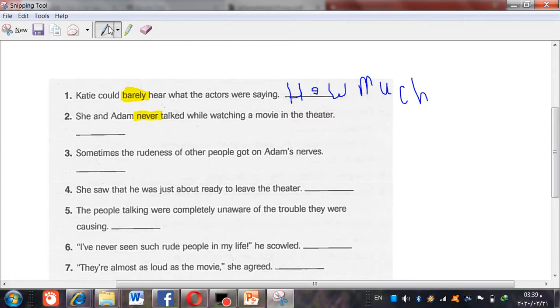Should we ask about this adverb using how often or how much? How often, how many times did this action happen, or how much does this action happen? It will be how often. Very good.